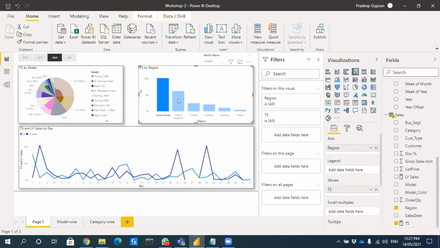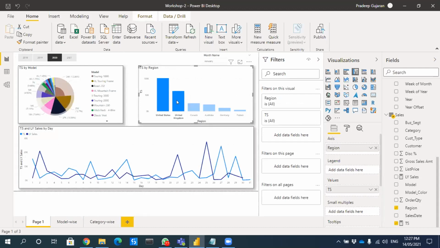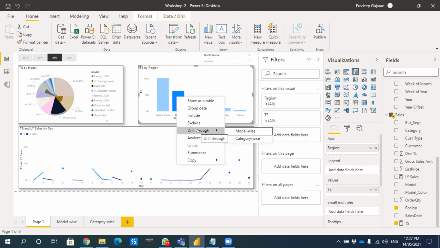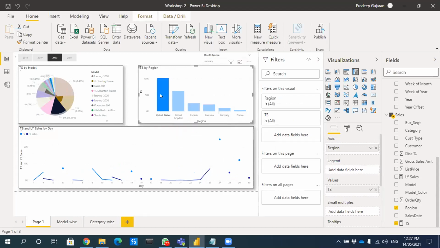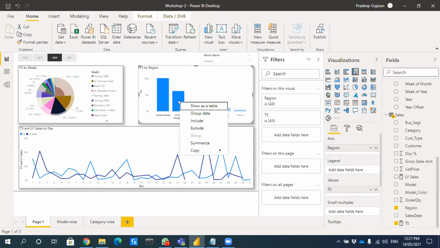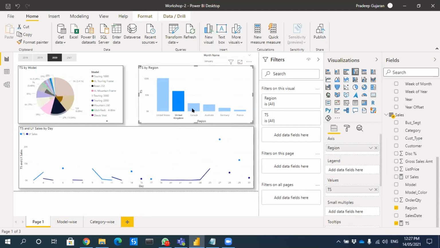So let me explore why. No, it is not giving an option. Let me explore this.